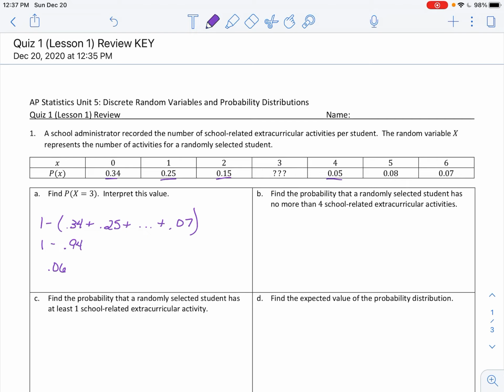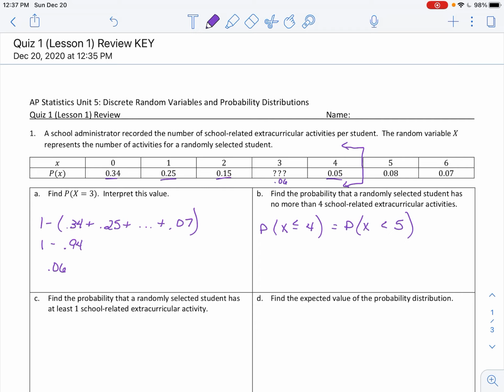Part B is still talking about probabilities, and I'm going to first put it in my notation. I'm finding the probability that x has a value that is no more than 4. So it cannot be more than 4. It can be 4, it can be 3, 2, 1, but it cannot be more than 4. So in a notational way, I could put x is less than or equal to 4. It's the same thing as saying my random variable x is just some number less than 5.